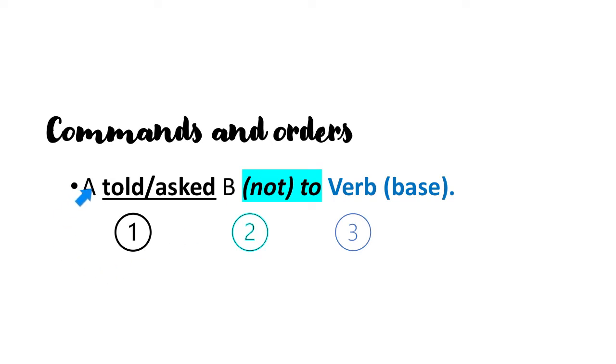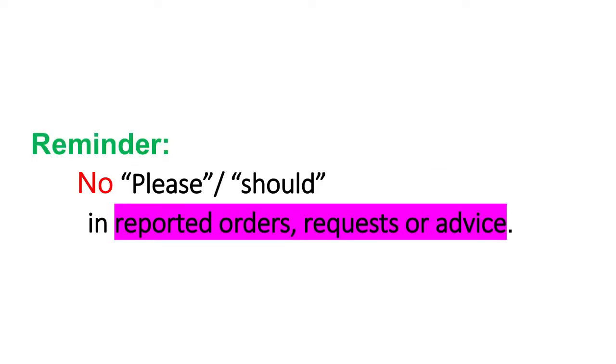First part, A told B or A asked B. Part 2, not to or to. Part 3, the verb in base form. That means it's the bare infinitive. When we're reporting an order or a request or a command, remember, take away please or should.